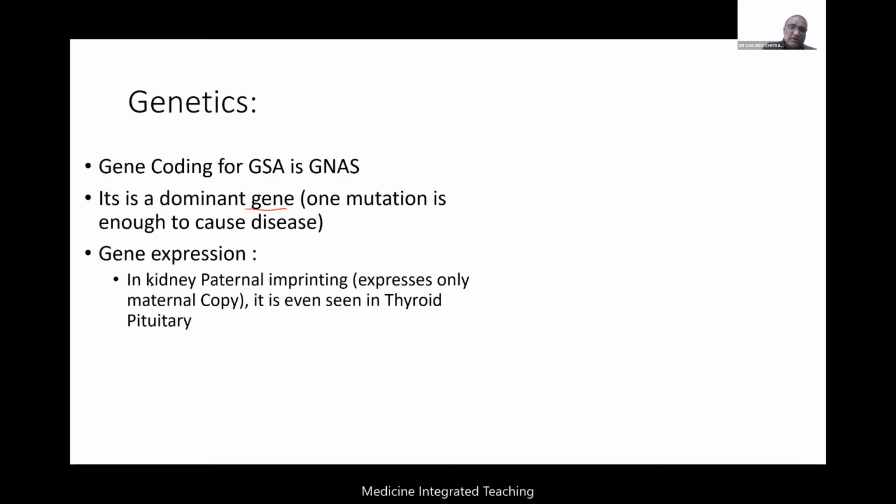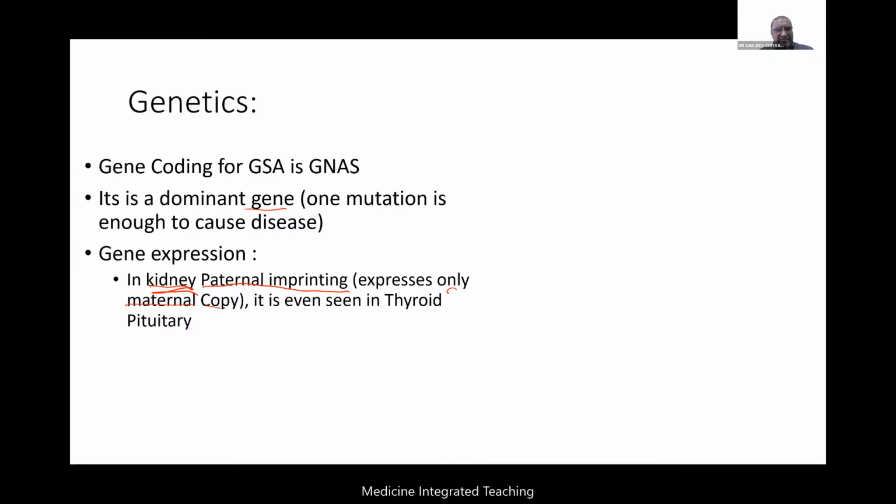Why? Because imprinting happens here in the kidney. So in the kidney, there is a paternal imprinting, not in all tissues. The rest of the tissues will not have imprinting, only the kidney has. So that means it expresses only the maternal copy. Remember this, the kidney expresses only the maternal copy of GS alpha, or GNAS expression basically.